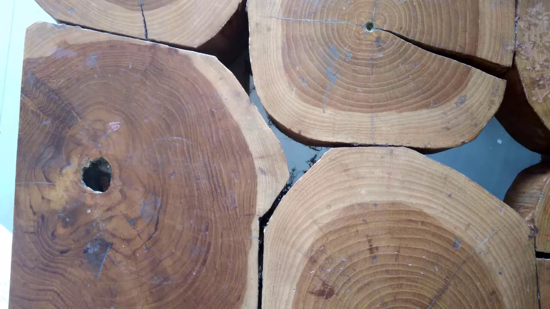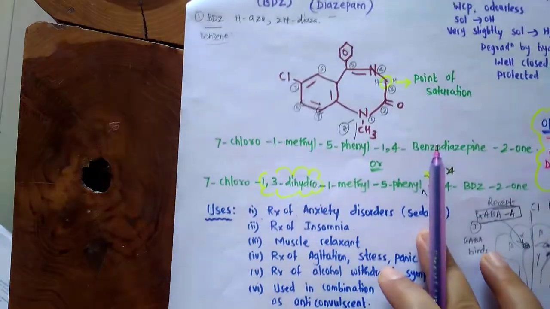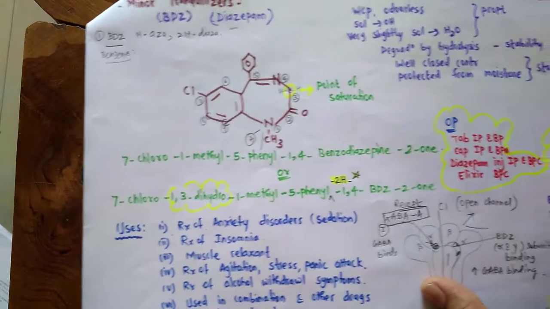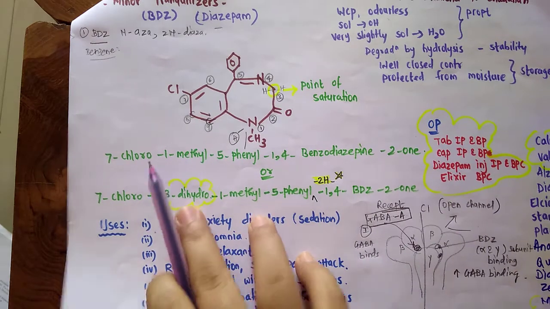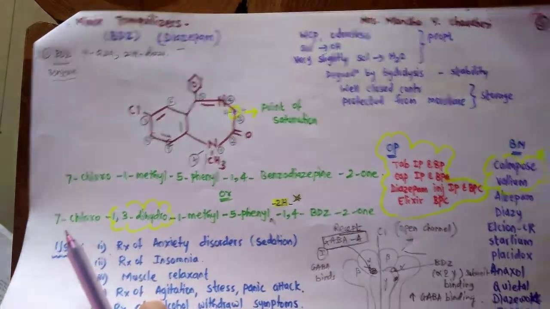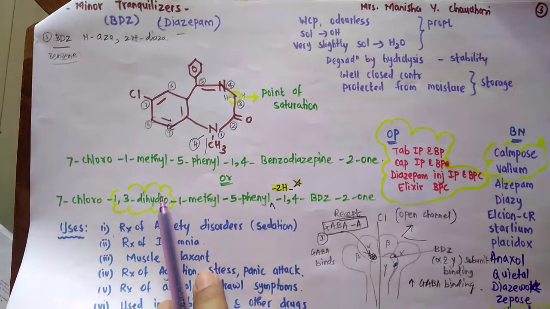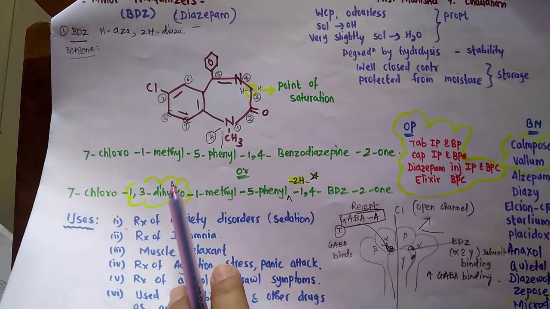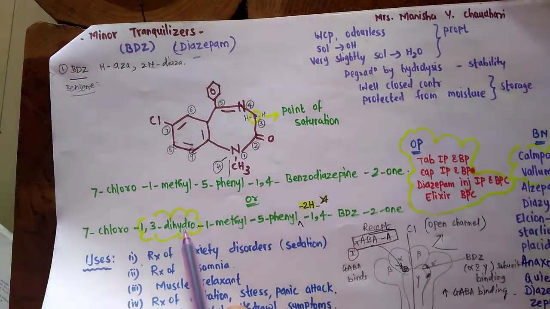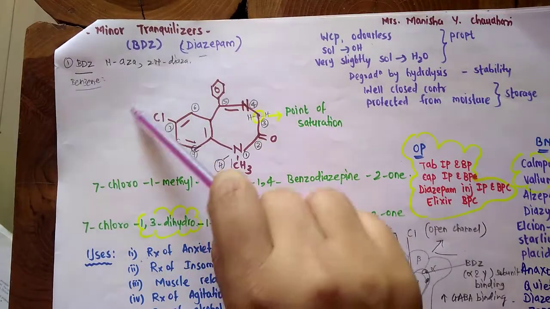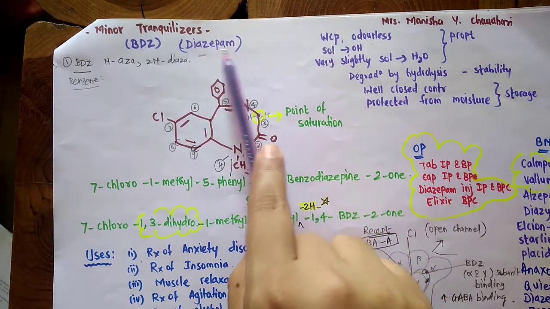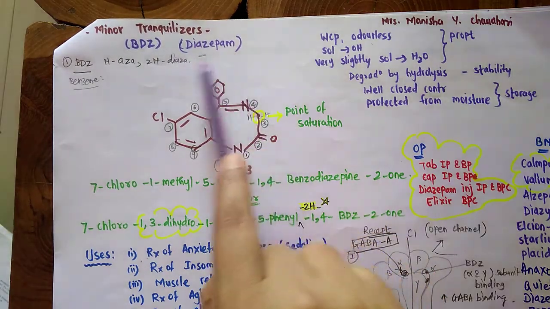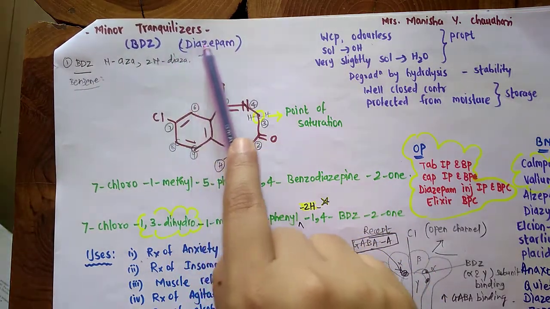Now coming towards some important drugs. This is a really very important drug. In sedative hypnotics we did not cover benzodiazepines, diazepam, in detail, because in that video I told you we will see it in depth in tranquilizers. So we will cover the benzodiazepine class, diazepam, in depth under minor tranquilizers. Diazepam belongs to the class benzodiazepine.